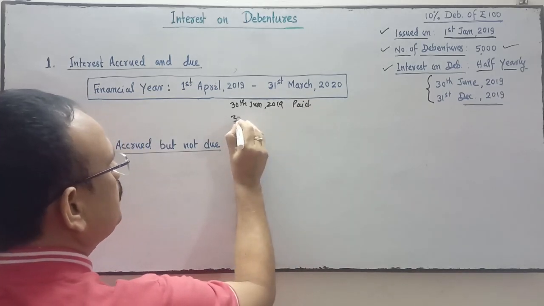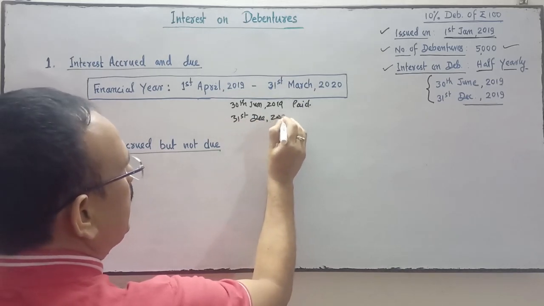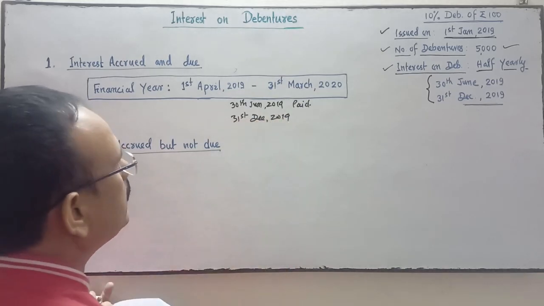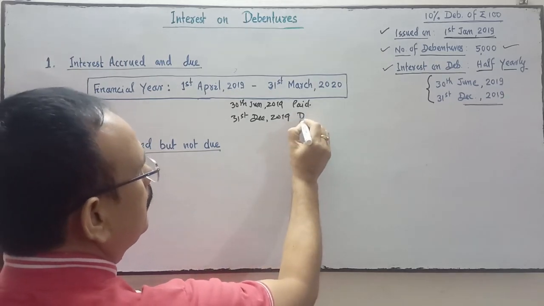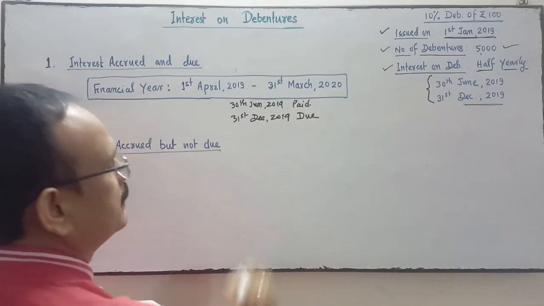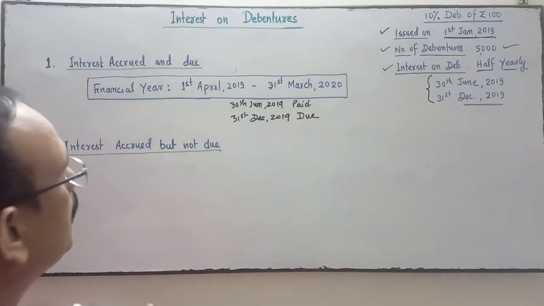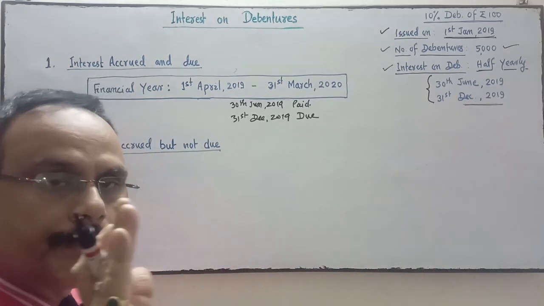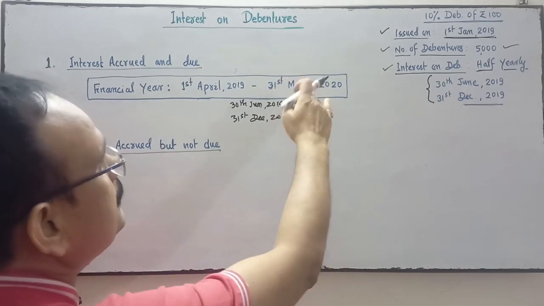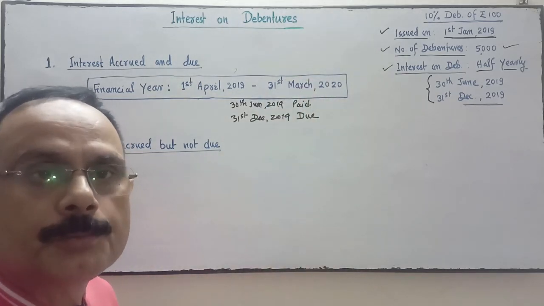Second interest, 31st December 2019, the company has not paid. It is due. The company has not paid, and the financial year is closed, but the company has not paid.